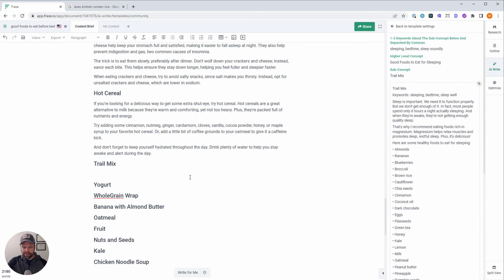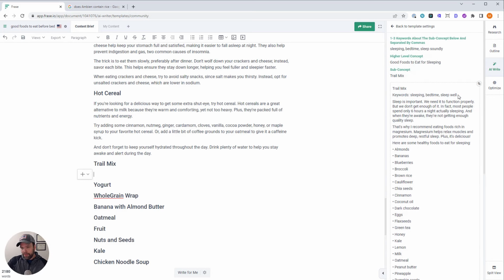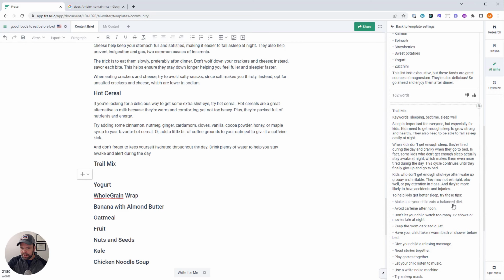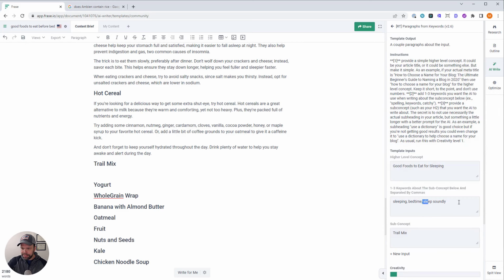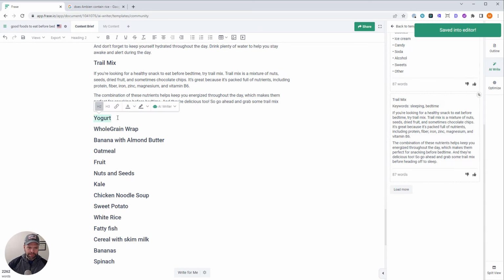The last couple, I haven't been too impressed with the output. And so these are the only keywords that we've been using. If I had a better synonym or something to use, maybe we'd get some better output too. Let's see. Sleeping bedtime. Let's just get rid of sleep soundly and see what we get. Sometimes less is more with the AI. Okay, we finally got something usable.